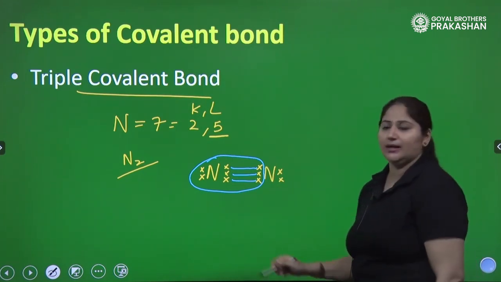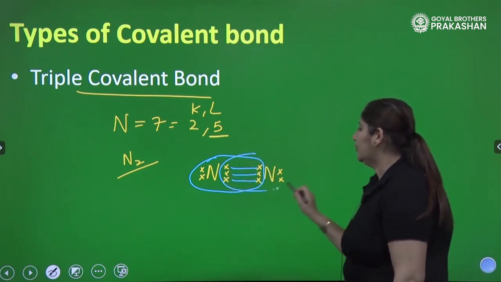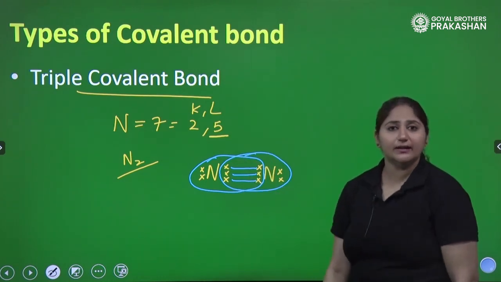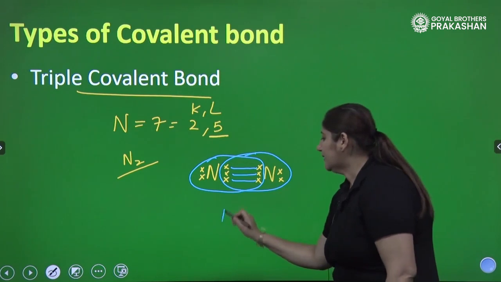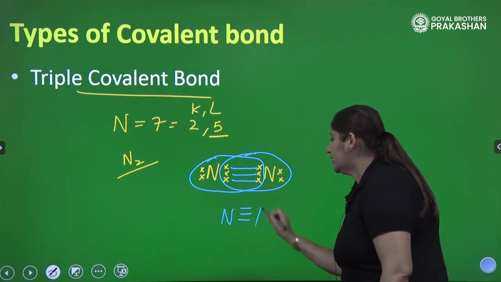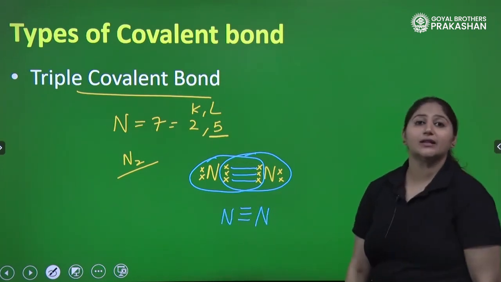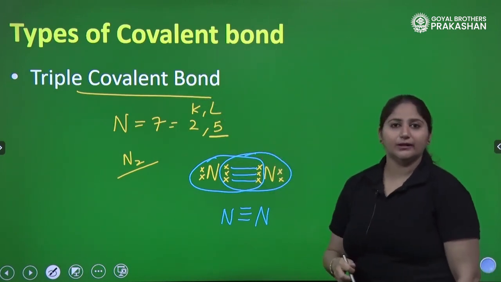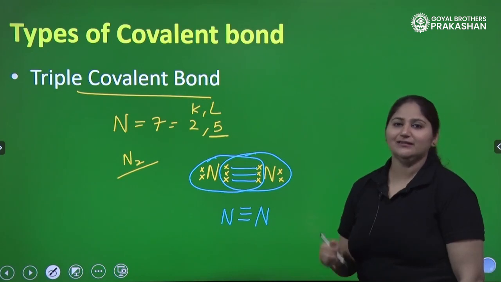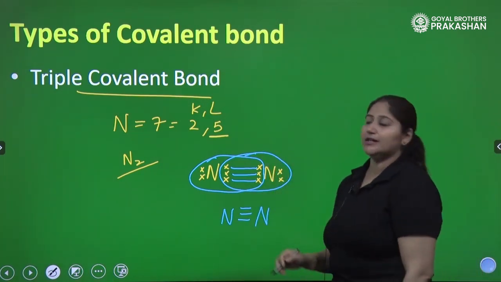And what about the second one? The second nitrogen also is able to share electrons. So, what is the type of bond? How many bonds are formed? There are 3 bonds formed between 2 nitrogen atoms. So, that's why we call it triple covalent bond. Are we ready to write the definition? Yes. So, what is the definition, children?